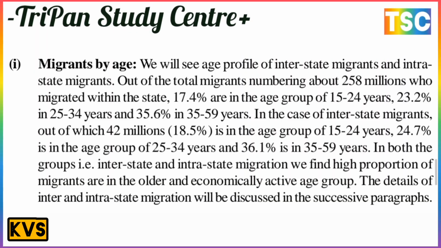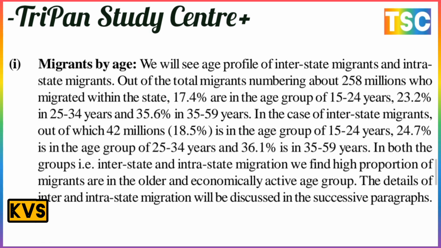Out of the total migrants, numbering about 258 million who are migrants within the state, 17.4% are in the age group of 15 to 24 years, 23.2% in 25 to 34 years, and 35.6% in 35 to 59 years. Old age is also important in migration.